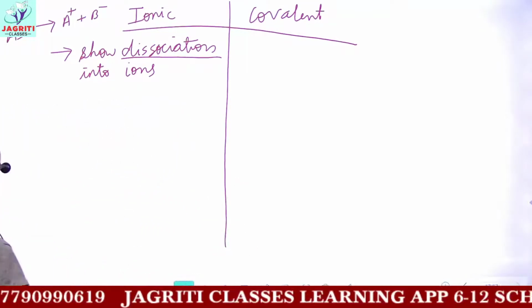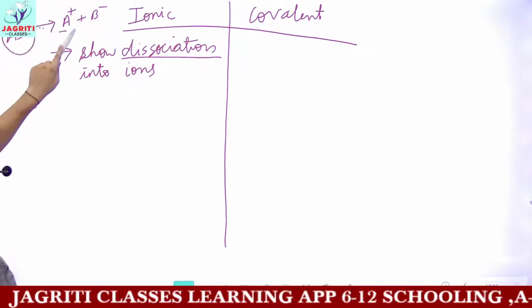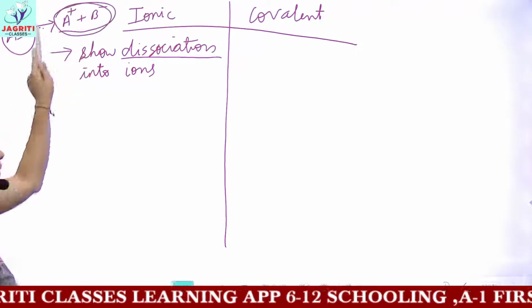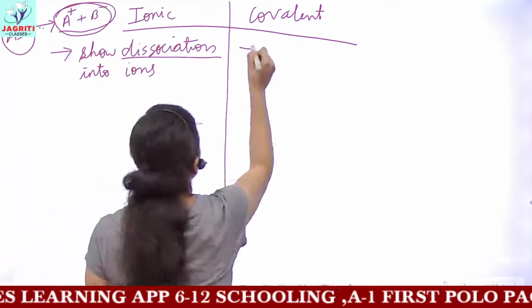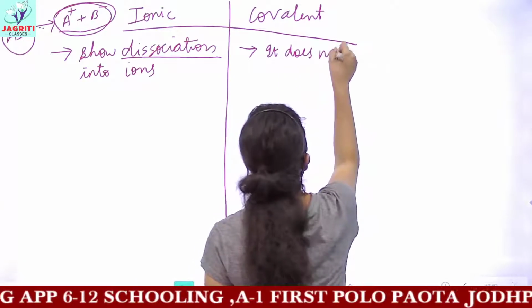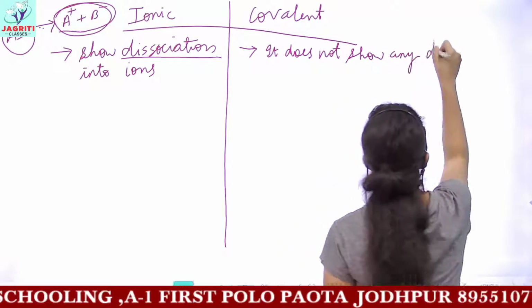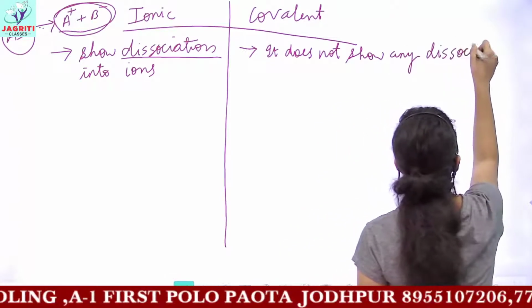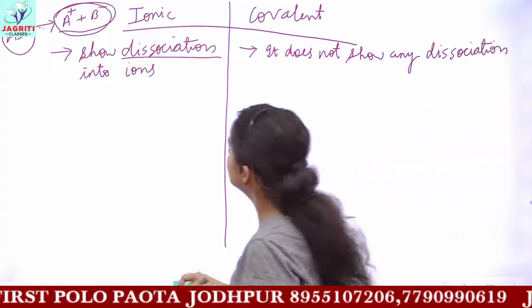Whenever you dissolve an ionic compound in water or any other solvent, it breaks into its constituent ions. Whereas a covalent compound does not show any kind of dissociation into ions.